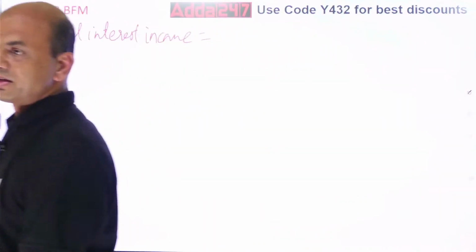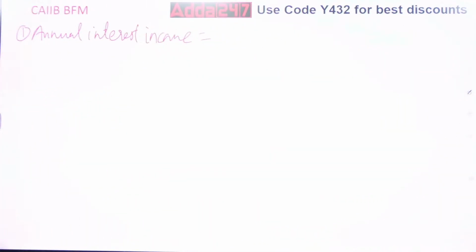Find this. Get the answer. 10 crores, 10%. What are you getting?